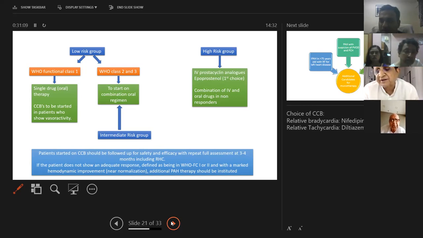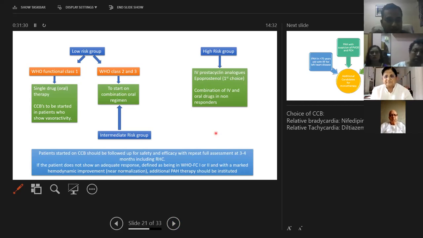The administration also is not easy, right? It's not easy, sir. We have to watch for a lot of side effects. That's why it is only reserved for people who are not improving with oral drugs and are on the verge of very severe disease, requiring lung transplant. That is the level where they have reached. So we start the IV therapy.